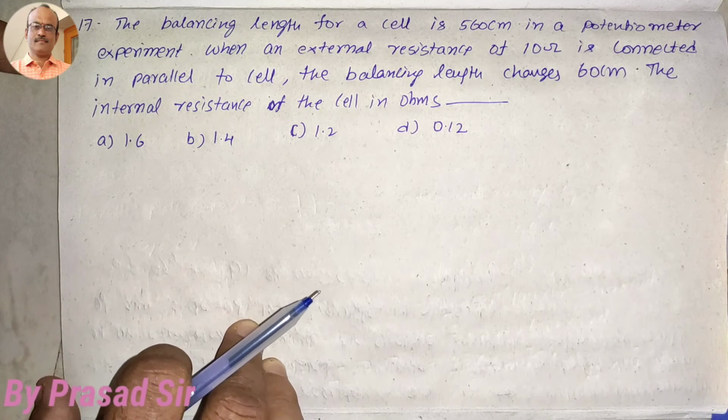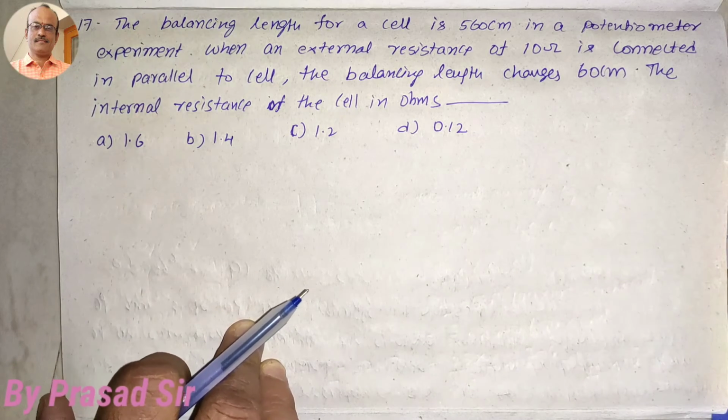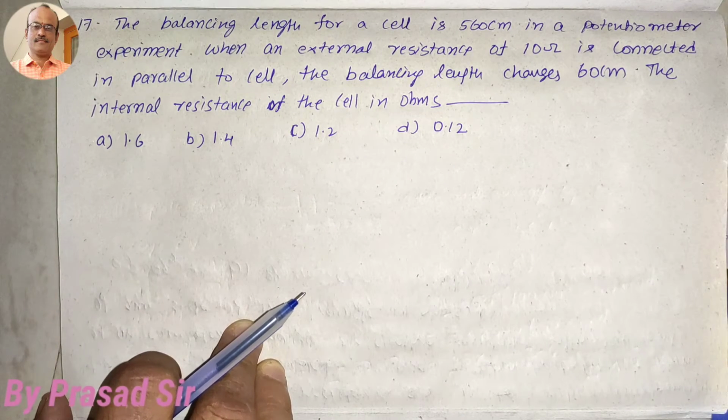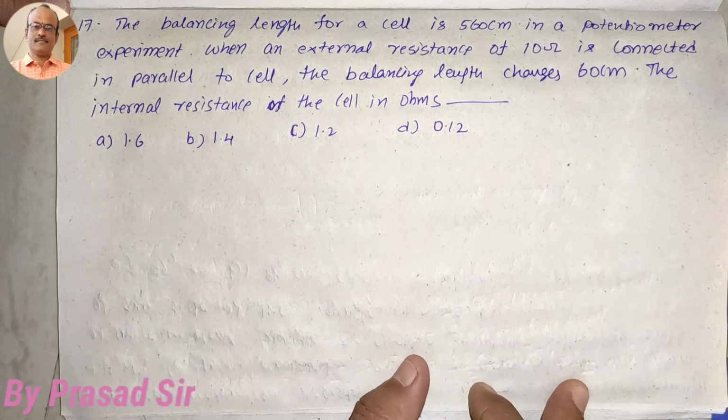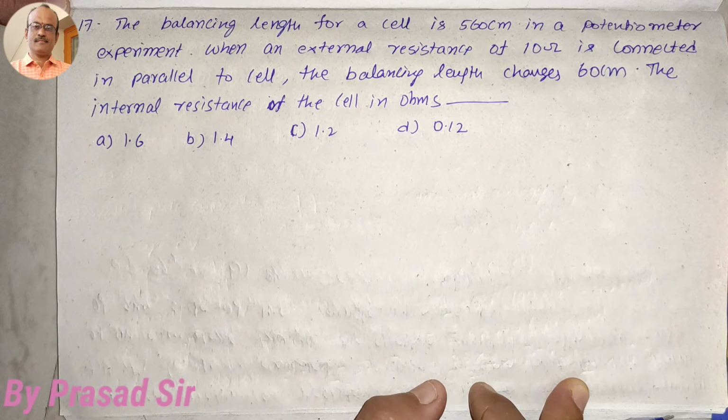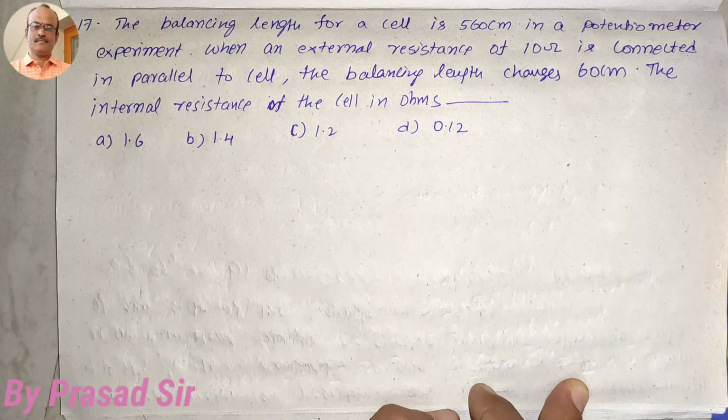Now question number 17. The balancing length of a cell is 560 centimeters in a potentiometer experiment. When an external resistance of 10 ohms is connected in parallel to the cell, the balancing length changes by 60 centimeters. The internal resistance of the cell in ohms is how much?